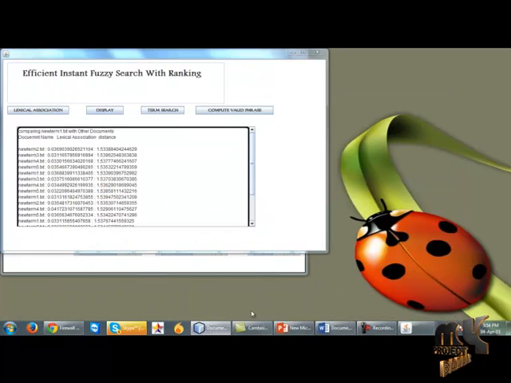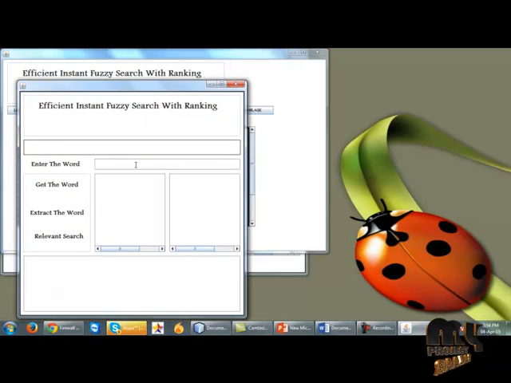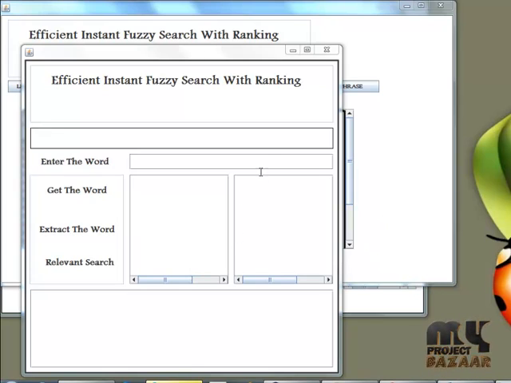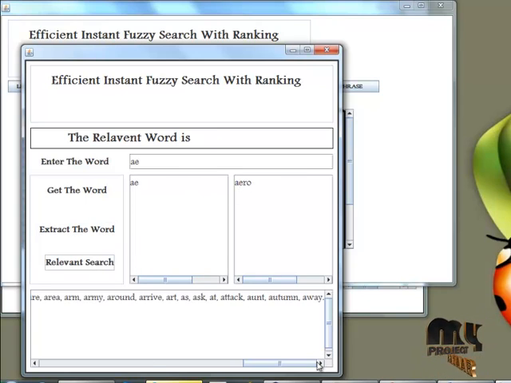After processing the lexical comparison, simply click the term search option. Here, in the term search, simply type the word. Type any term, for example AE. After processing AE, simply click the get word option. It gets the word and processes the extract word option. Here the terms which are related to the user documents are processed and returned as the result for the user query. This is the exact term search option provided in our process.